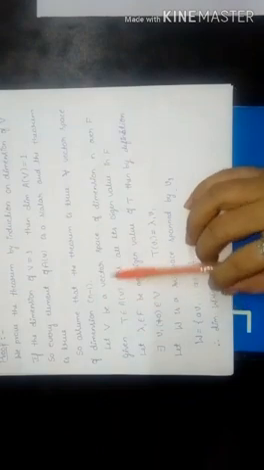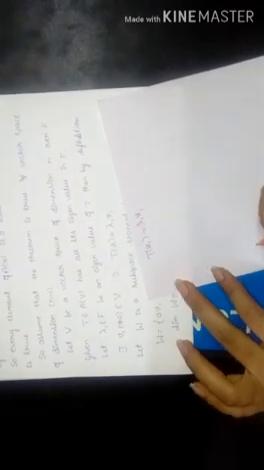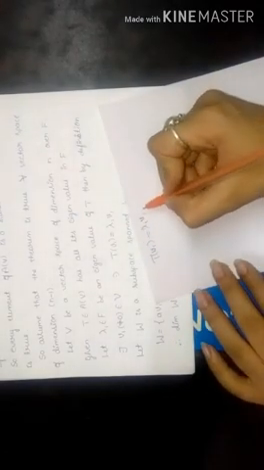So let V be a vector space of dimension n over F. Given T belongs to A of V. So in our hypothesis they have given T belongs to A of V has all its eigenvalues in F. So let lambda 1 which belongs to F be an eigenvalue of T. Then by the definition of eigenvalue there exists a non-zero vector V1 which belongs to V such that T of V1 is equal to lambda 1 V1. That is by the definition of eigenvalue.